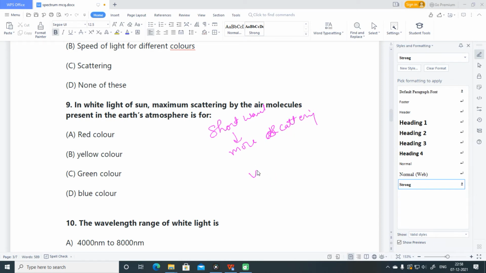Okay, so in VIBGYOR, so this series, violet, indigo and blue, this is having smaller wavelength. So these colors will scatter the most. So out of all these, so green color will not be there, yellow will not be there, red will not be there. So blue is the color which is having short wavelength, so it will scatter the most.